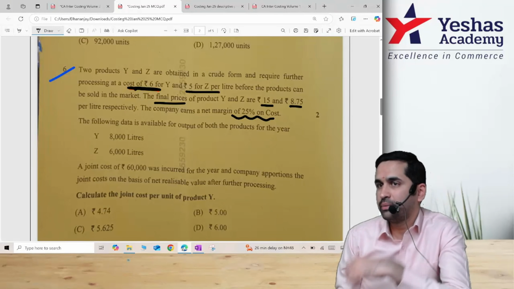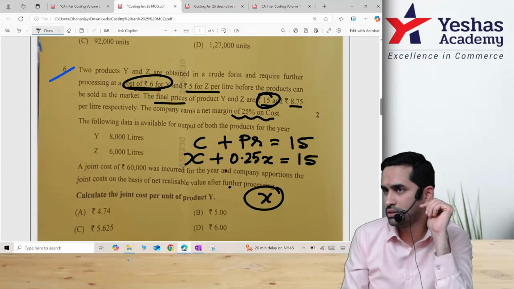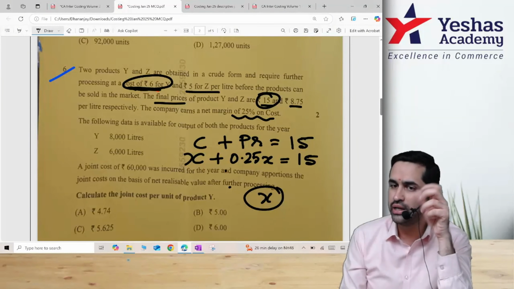Be careful, cost plus profit is 15 rupee price. I'm doing it for one, the same thing should be done for the second. And how much is profit? 25%. That means this will be 0.25, correct? X if you want, then this will be 15. From this you can find out X. And what is X cost? In that you already have the further processing cost. Then the balance has to be shared in joint cost.